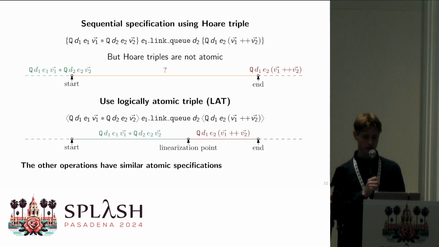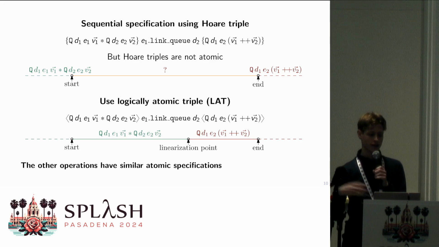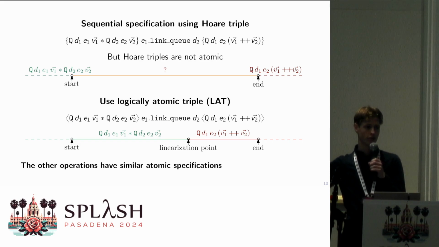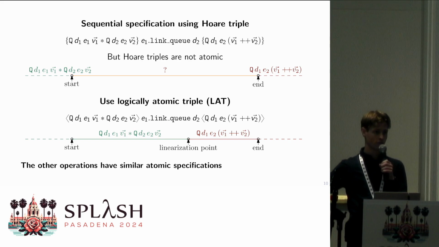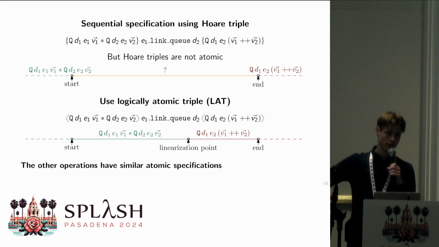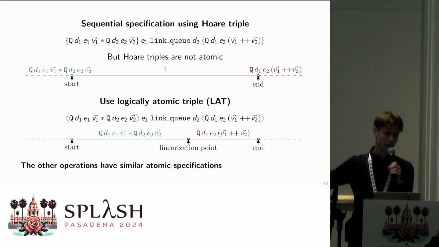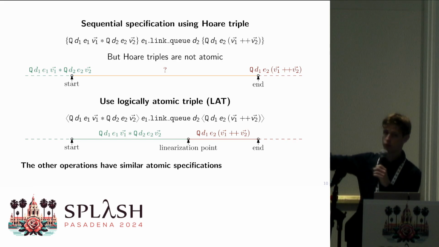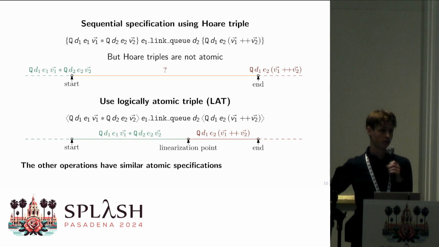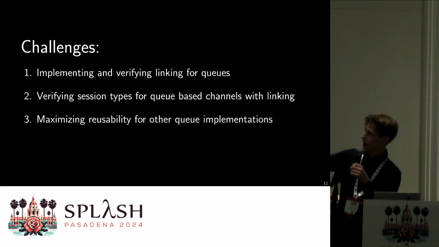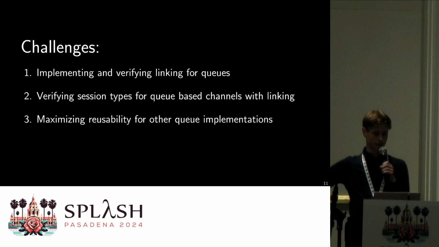And for that, we're using a stronger version, which is a logically atomic triple. This has the condition that we have a single linearization point, such that before the linearization point at all times the precondition holds, and after the linearization point at all times the postcondition holds. This means that even if you're using multiple operations concurrently, at any point in time, the queue structure itself is valid. So that was mainly how we implemented and started verifying this linking.